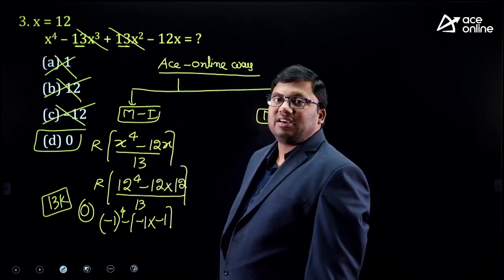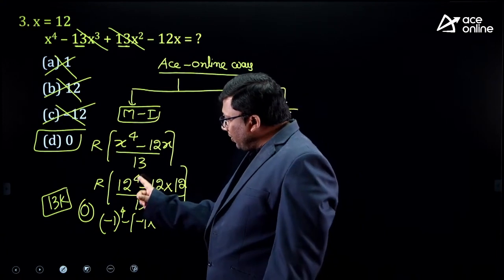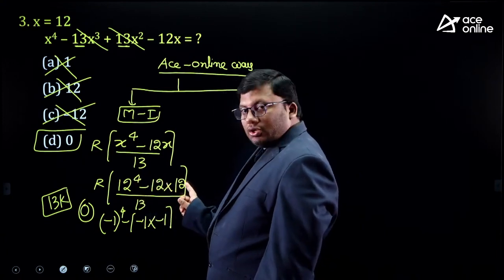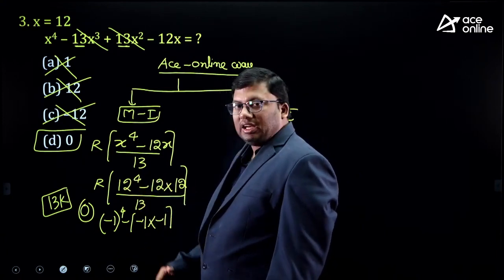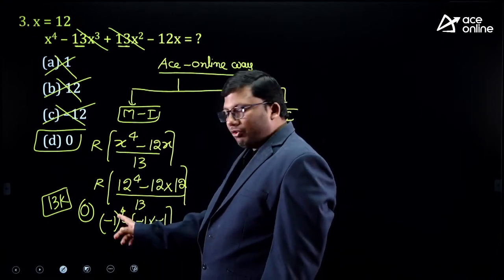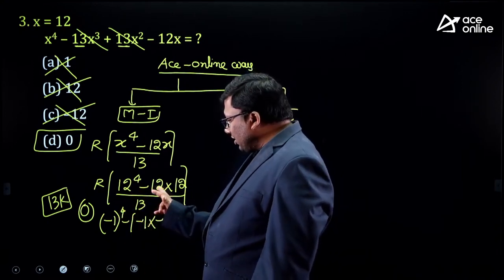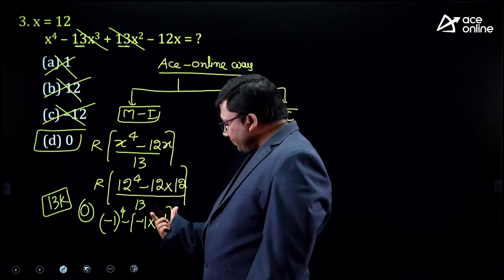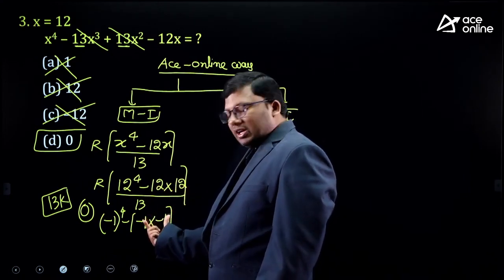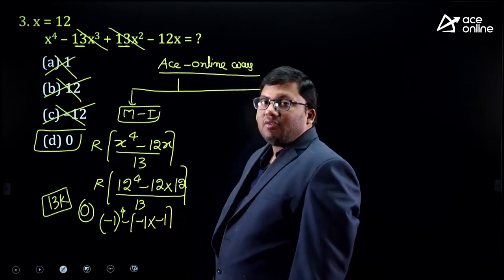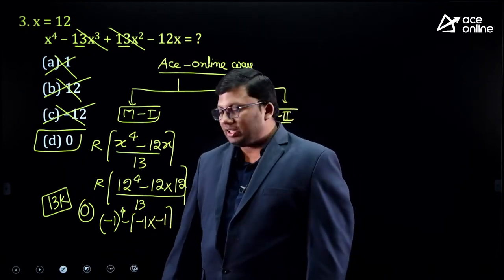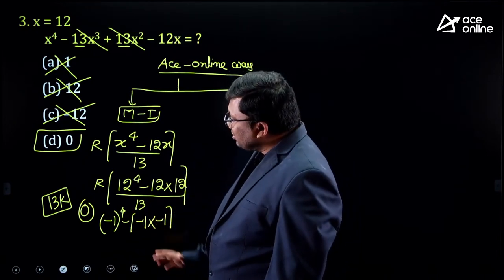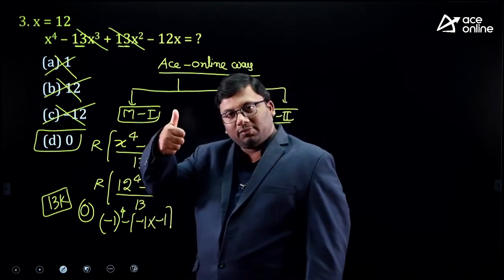The x value given in the question is 12. 12 power 4 minus 12 into 12, divided by 13. 13 ones are 13, so it is minus 1 power 4, which is 1. 13 ones are 13, minus 1. Minus into minus is plus. 1 minus 1 is 0. That means the answer should be perfectly divisible by 13.